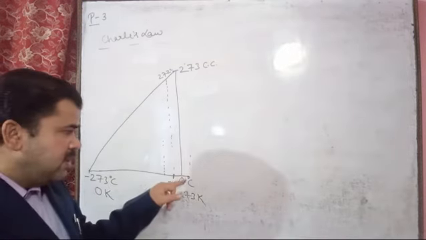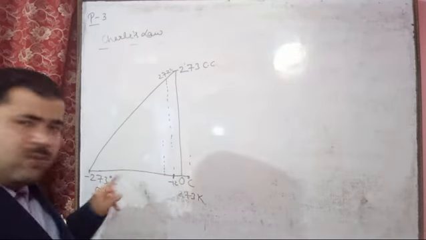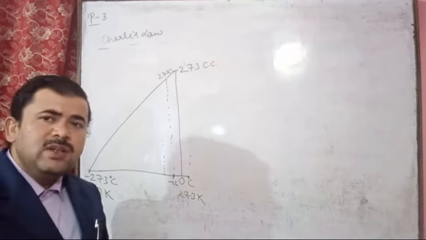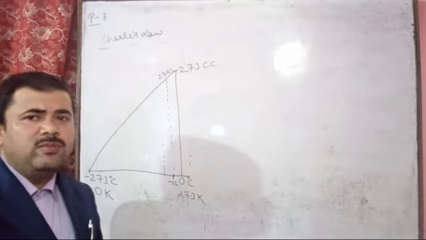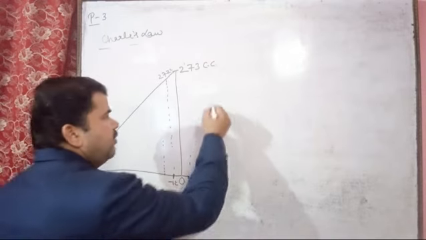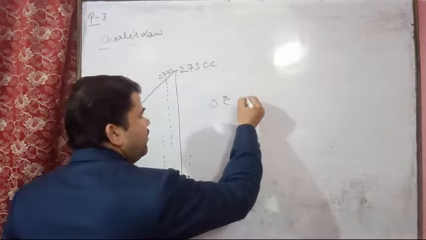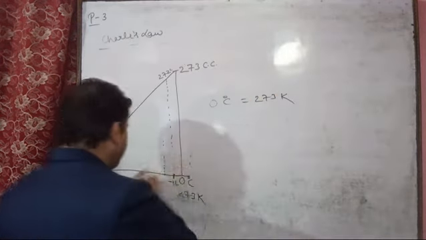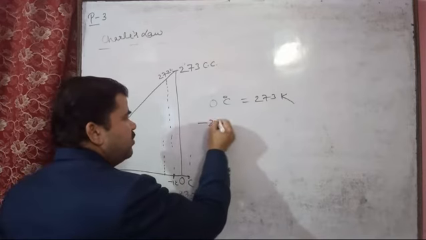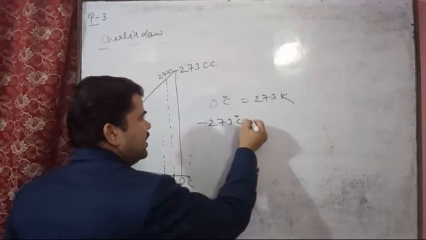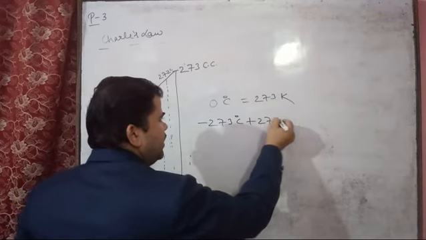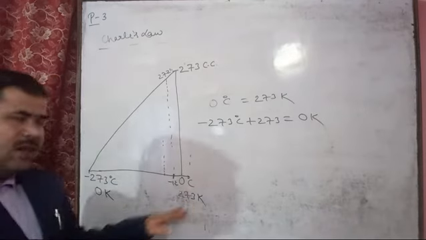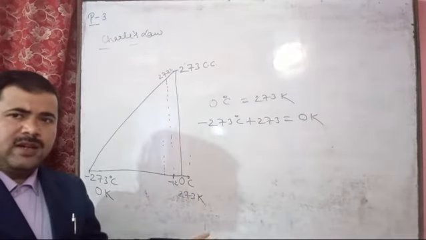So on the Kelvin scale, the temperature is given from 0 to minus 273 degrees Celsius. If we change these degrees Celsius values, then we will get the positive Kelvin value. For example, for 0 degrees Celsius, the Kelvin value will be 273 Kelvin. And if we take the last value, minus 273 degrees Celsius, by adding 273, we will get 0 Kelvin. So this is the reason all the values we are getting for the Kelvin are positive.